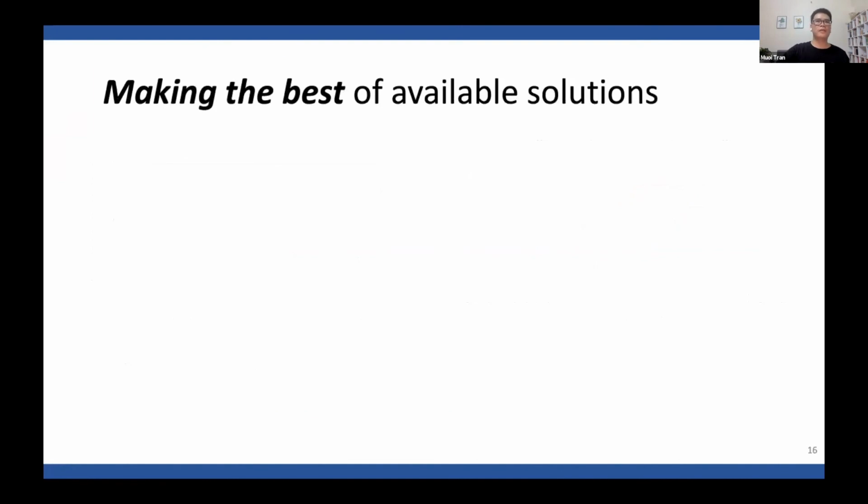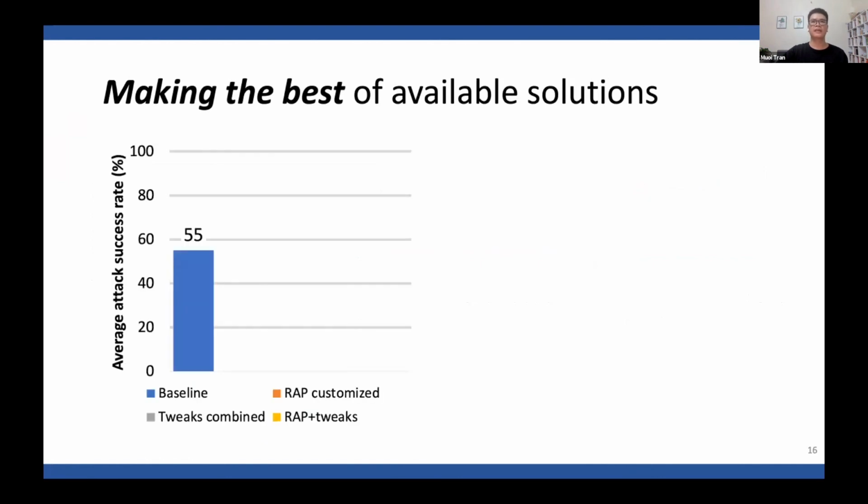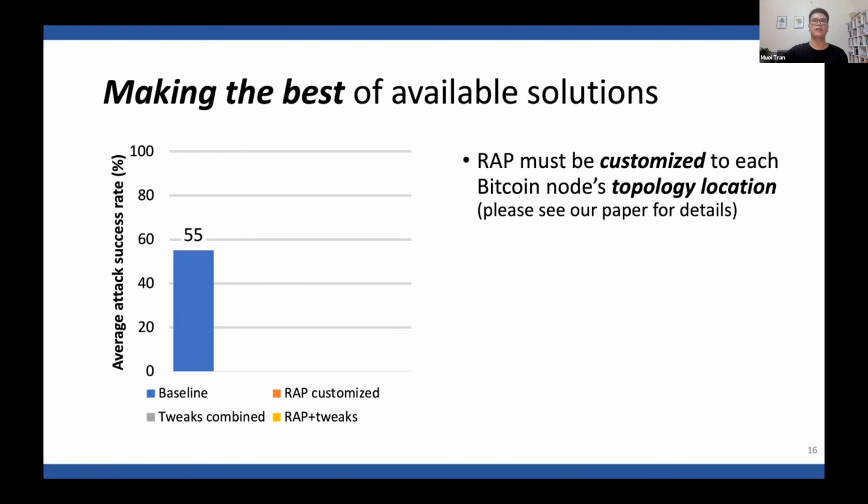So to sum up, knowing that none of the defenses is sufficient alone, we attempt to make the best of the available solutions. For the sake of comparison, we show again that the success rate of the attacks against the baseline client is 55%. First, for RAP, we find that RAP must be customized according to each Bitcoin node's topological location.